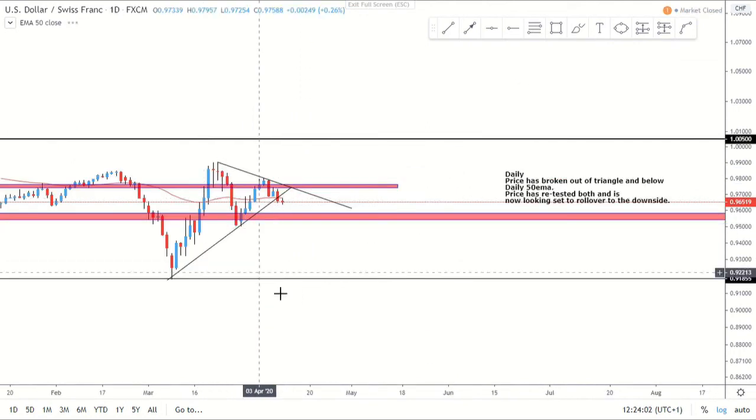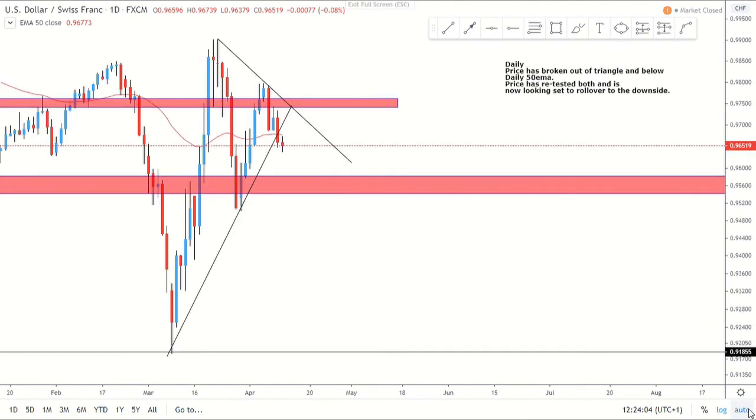On the daily, we are also below the 50 MA. See how on all these time frames we're below the 50 MA, giving us a really good idea of trend. We've got this triangle that formed, or rising wedge, and then we broke below the daily 50 MA, retested it with a spinning top, and potentially could come lower from here. So it'll be interesting to see how we get on for the rest of the week.